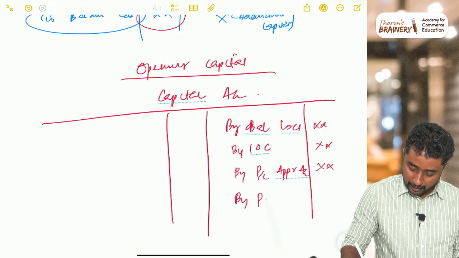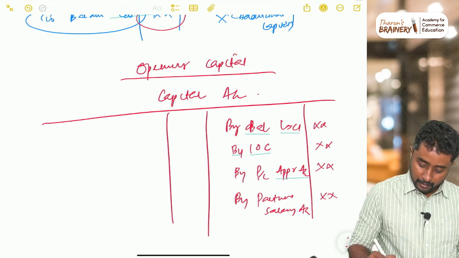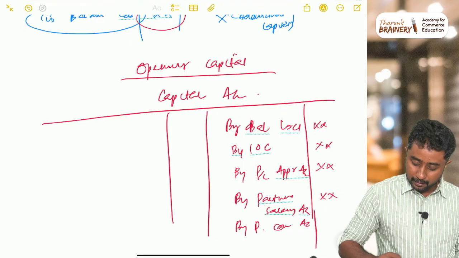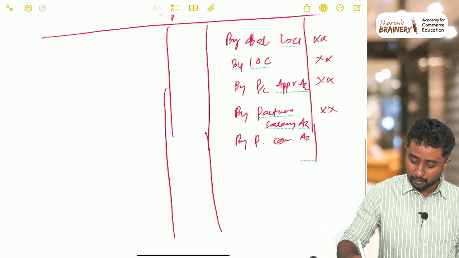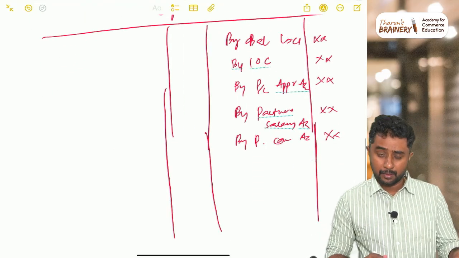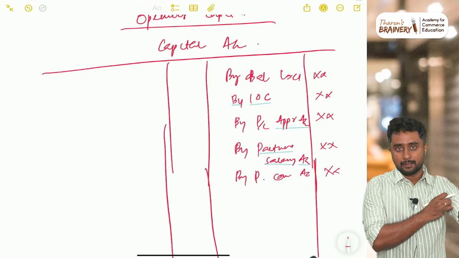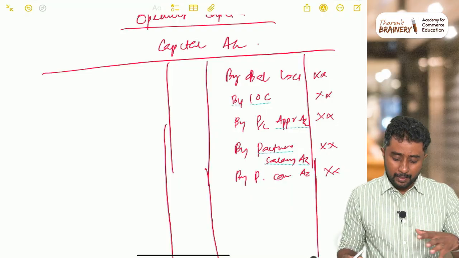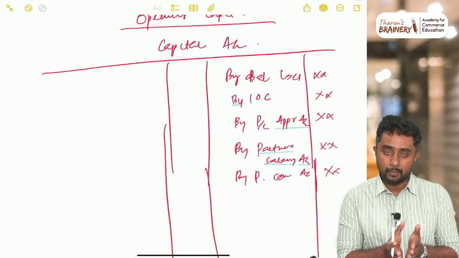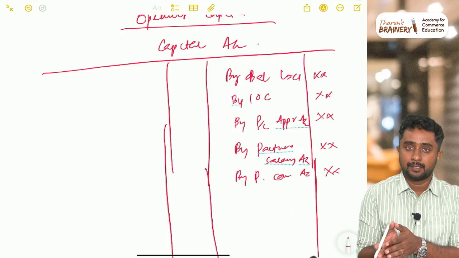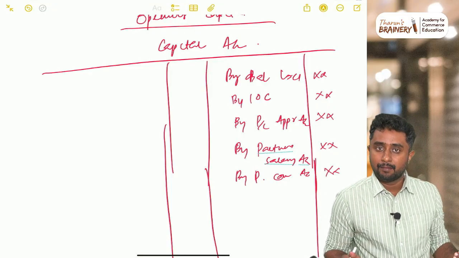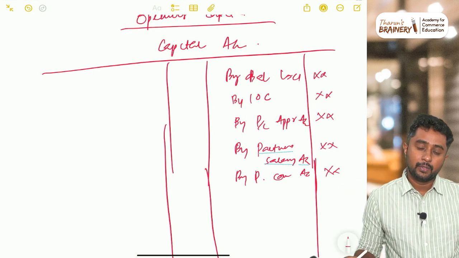Sometimes partner's salary will be there. Sometimes partner's commission will be there. So like this you will be preparing. You must have studied the format of the partner's capital account, so I am not going deep into that concept. Just think about how to calculate the opening capital. As you can see, capital account is an account also, so it has two sides, debit side as well as credit side. On the debit side, the amounts which reduce the capital will be written, and on the credit side, the amounts which increase the capital will be written.